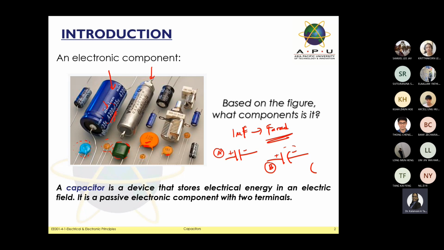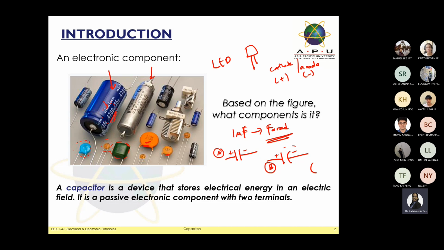At the same time, they also have polarity. For example, when you study about LED, we call it a light emitting diode. This is the LED. From this one, we always have the cathode and anode. Cathode and anode mean we have the polarity of positive and negative. It's the same for your capacitor.